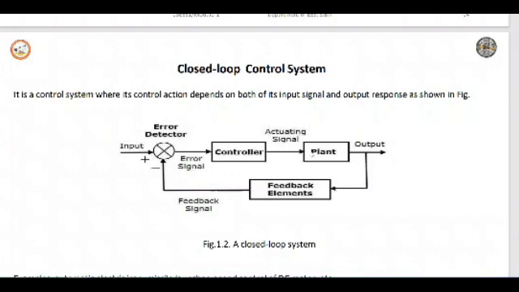The processing happens here. If we don't get the desired output at this stage, then that signal goes again to the input through this feedback signal. There the error detector is present. If there is a mismatch between the reference and the output obtained, that error signal is given to the controller. Then the controller will correct that error signal to the proper signal. Then we get the desired output.